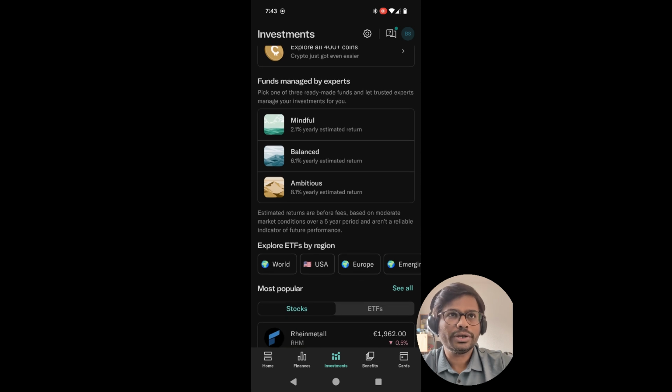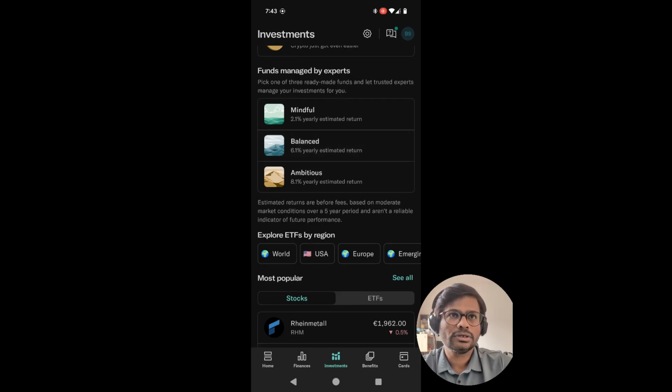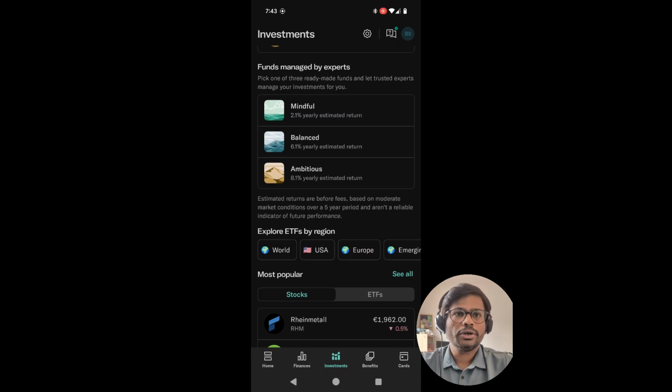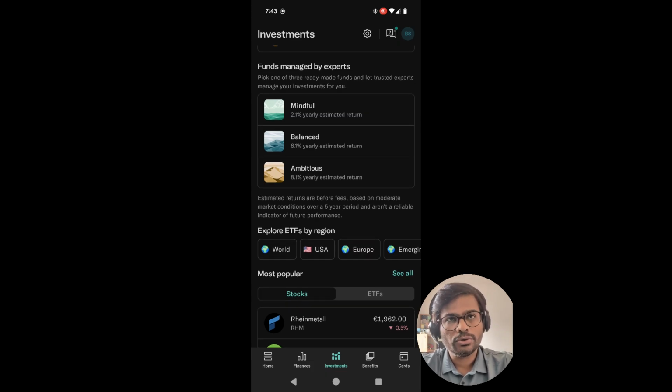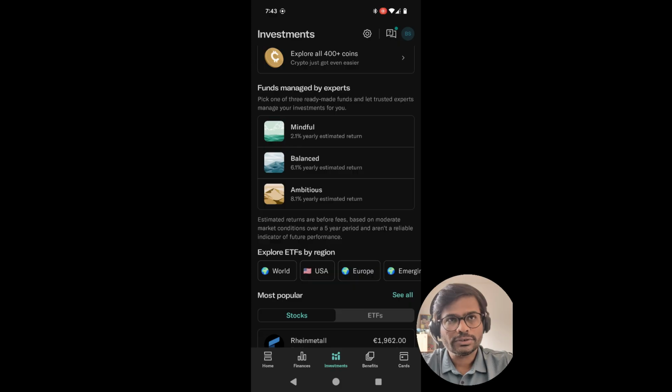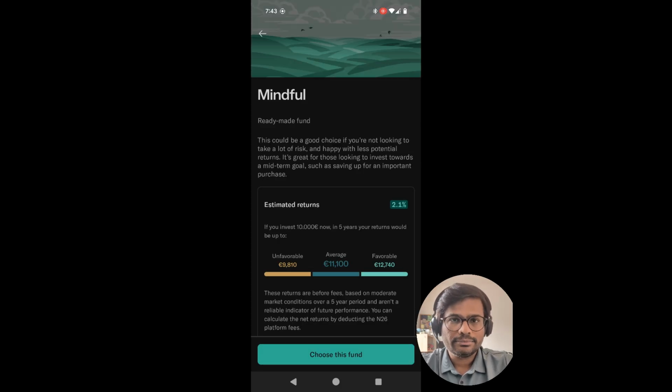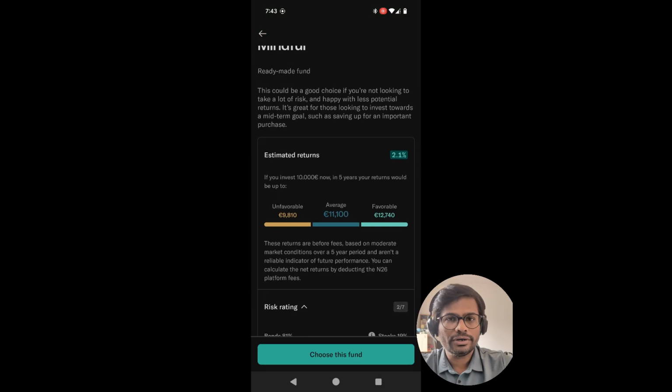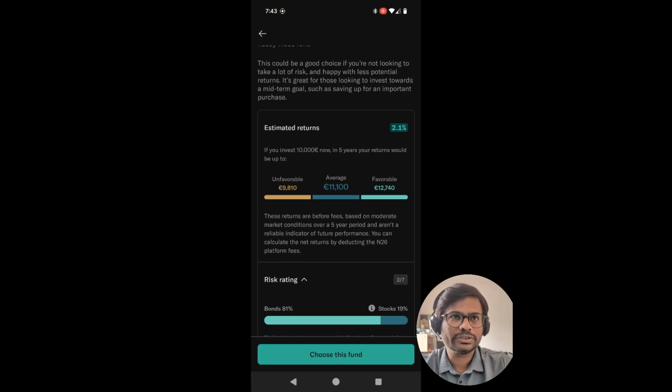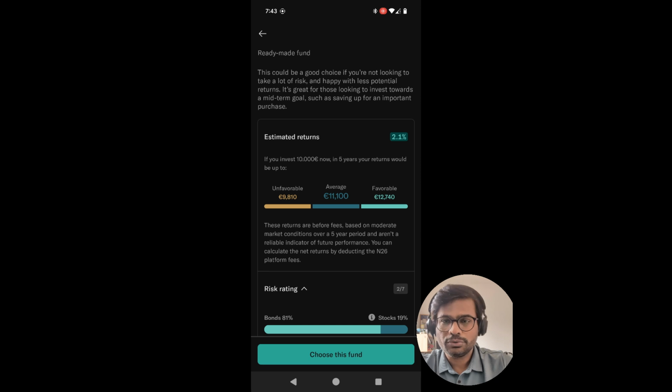And now we will look into funds managed by experts, which are ready-made funds. One is mindful, the second is balanced, and then ambitious. We'll look into this form of investment as well. Mindful, as the name suggests, is pretty much mindful. These funds will not get involved in risky bets or risky investments. This could be a good choice if you are not looking to take a lot of risk.